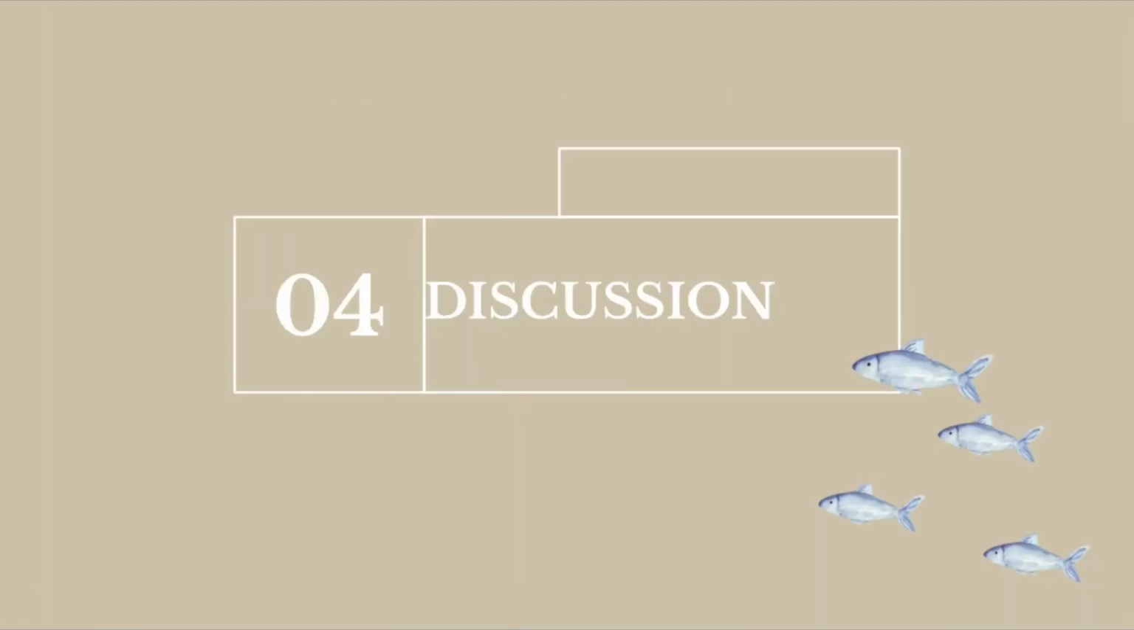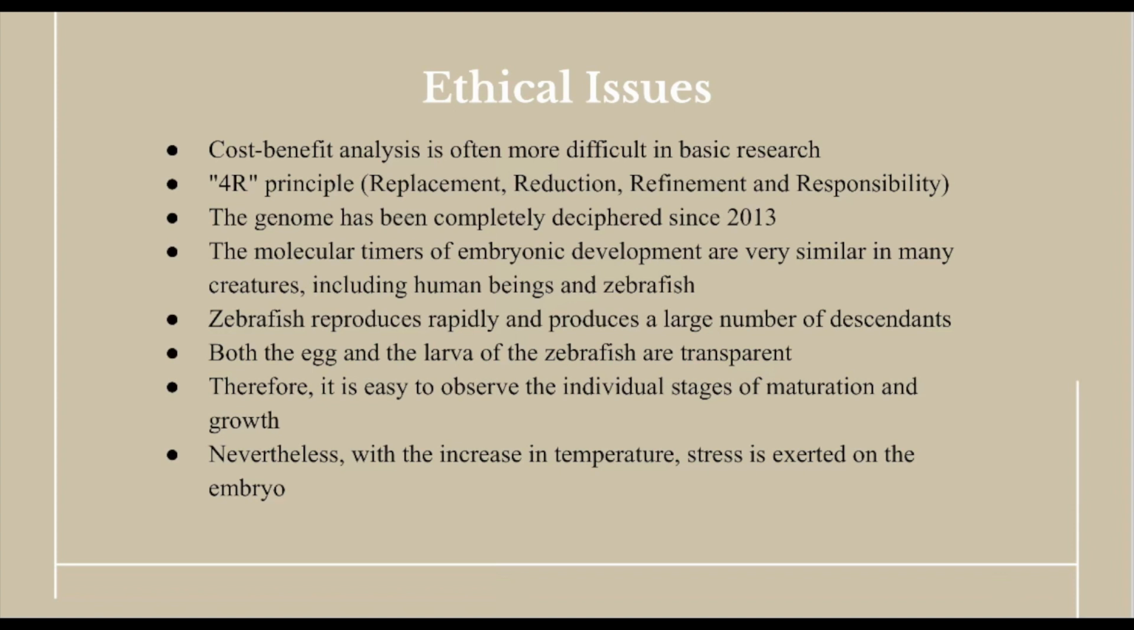Discussion. At last, we want to talk about the ethical issues. You always have to think about the cost-benefit analysis, which is more difficult in basic research. You also have to think about the 4R principle, which means replacement, reduction, refinement, and responsibility. You always have to make sure that there's no other way for your research, like a simulation, instead of using animals. But in our case, in our paper, the genome of the zebrafish has been completely decoded since 2013.